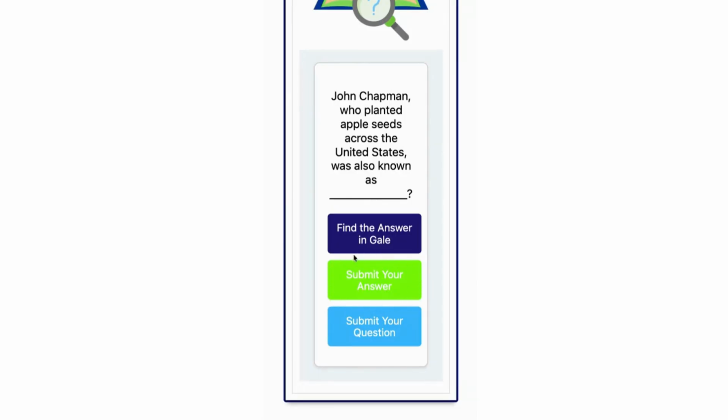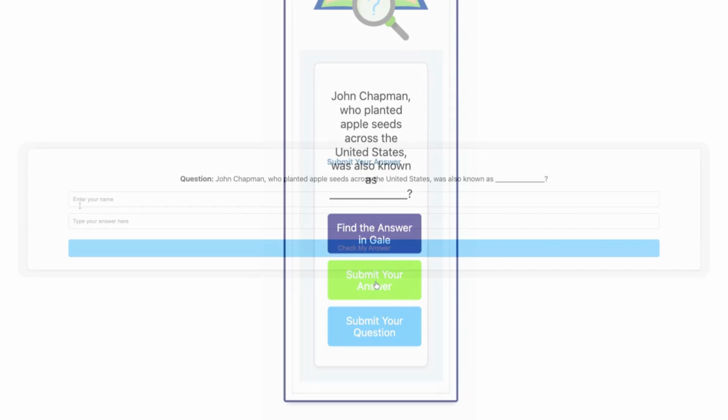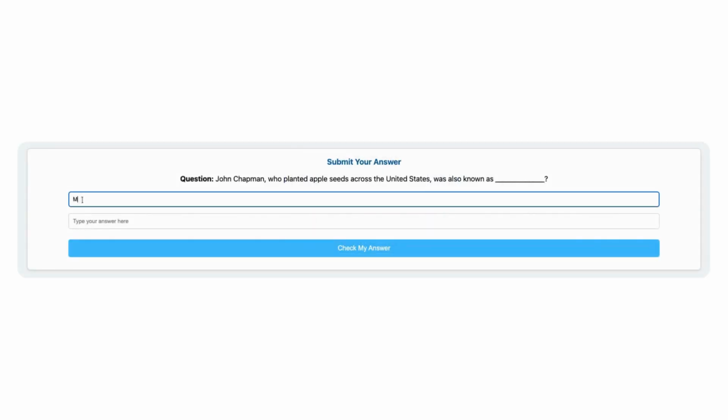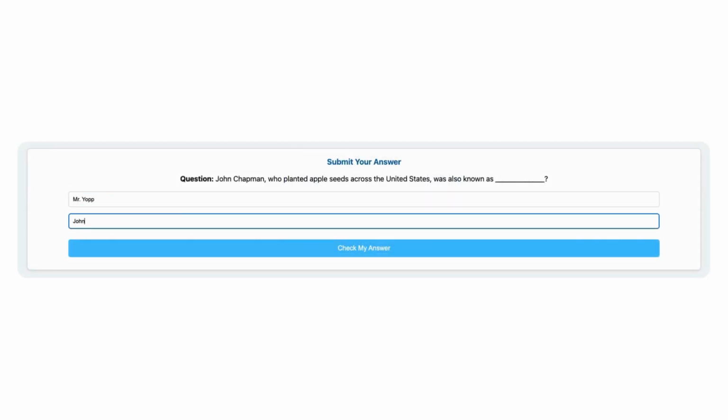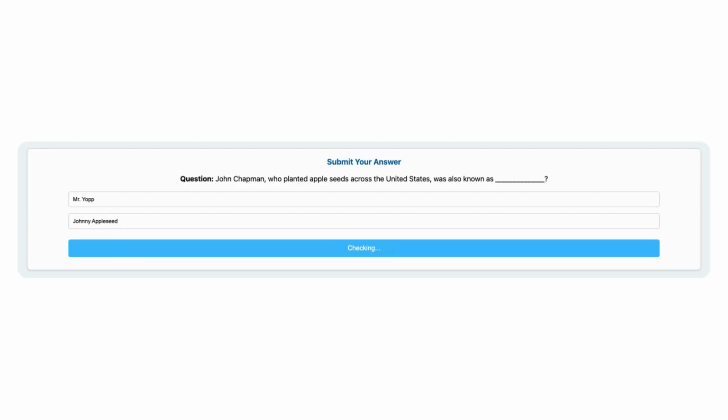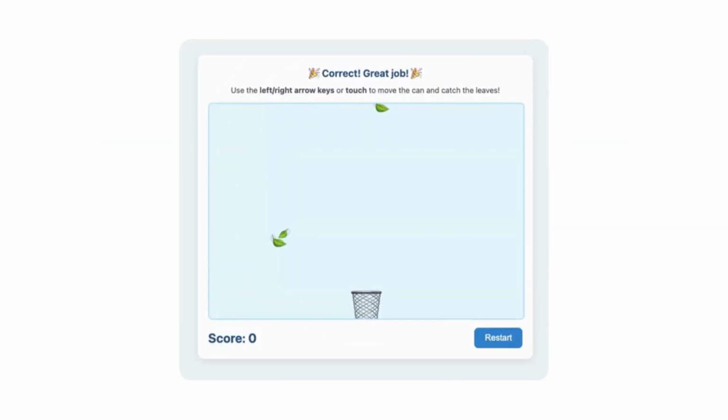Click on the green Submit Your Answer button. On this page, you have the option to enter your name and a box to type your answer. Let's give it a try and type Johnny Appleseed, and then click Check My Answer. Woohoo! That was right, and we get to play a fun game.